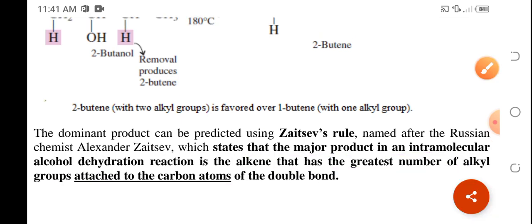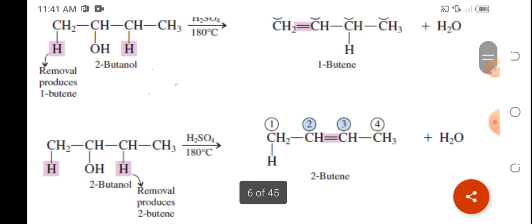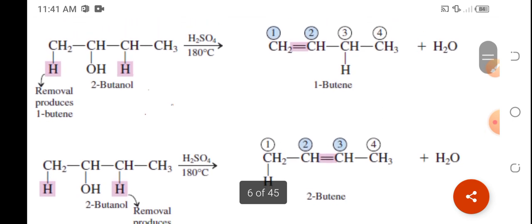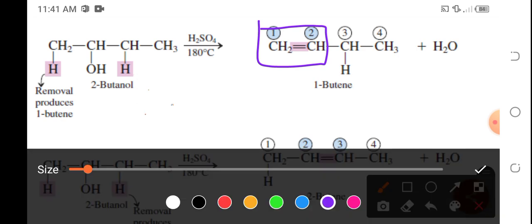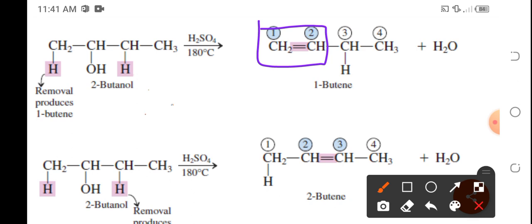So, ang magiging dominant daw ay yung butene or alkene na may maraming alkyl group na naka-attach sa double bond. Okay, so tignan natin si 1-butene. This is now the site of reaction. That is the 1 and 2. Okay, so looking at it, we only have how many alkyl groups attached to that double bond? Ito yung alkyl group attached dyan.